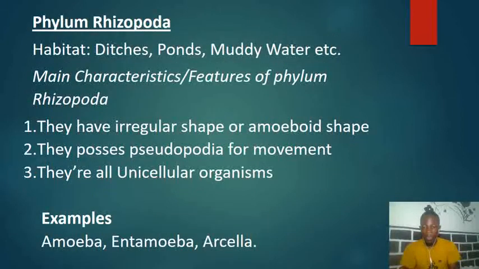Alright, so we are going to take all the 9 phyla we spoke about earlier and look at the details of each. The very first one I'm going to discuss is the phylum Rhizopoda. This phylum includes organisms such as amoeba, entamoeba, and of course Arcella. These are some organisms we can talk about for now. We can normally find these organisms in ditches, in ponds, and in muddy waters. So let's take note of the habitat of these organisms.